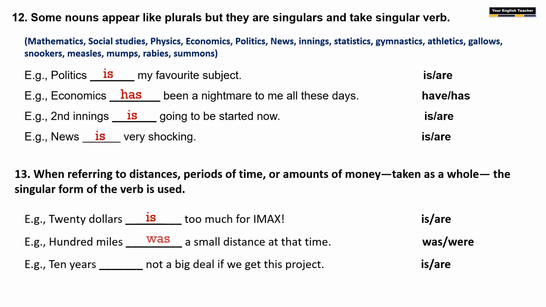Let us take a singular verb here. 100 miles was a small distance. 10 years is not a big deal if we get this project. 10 years. We are considering here 10 years as an amount of time, a single lot. 10 years is not a big deal if we get this project.